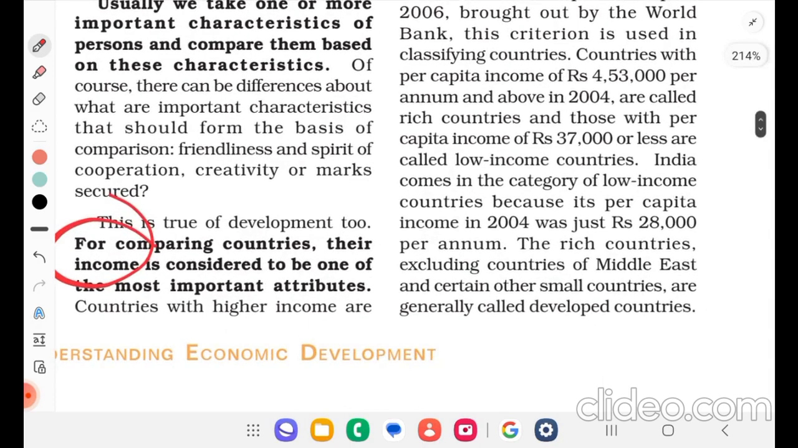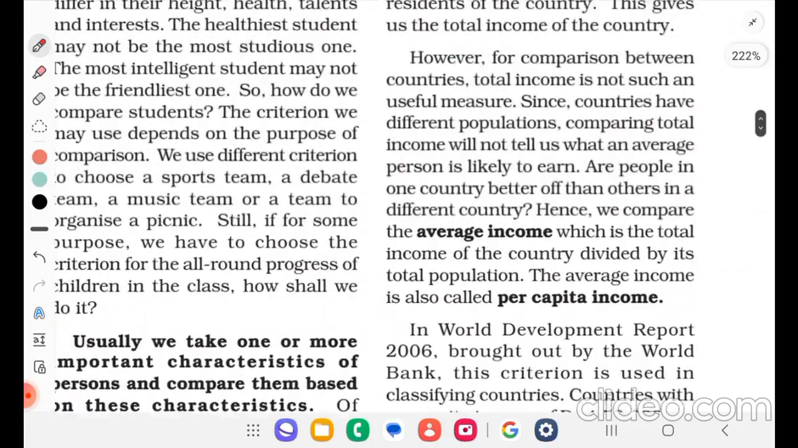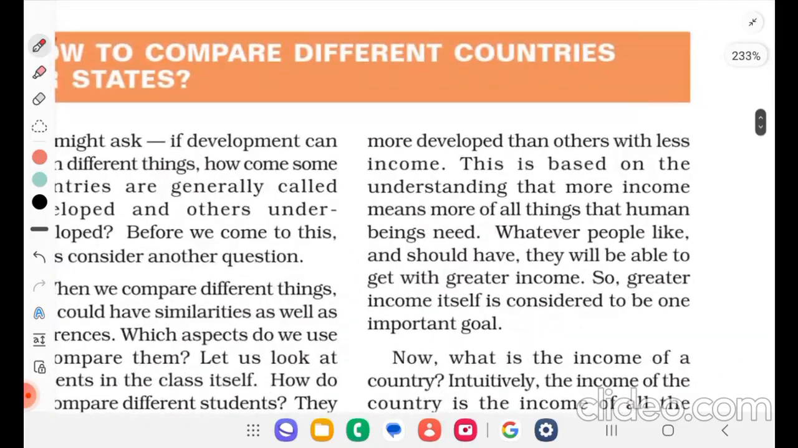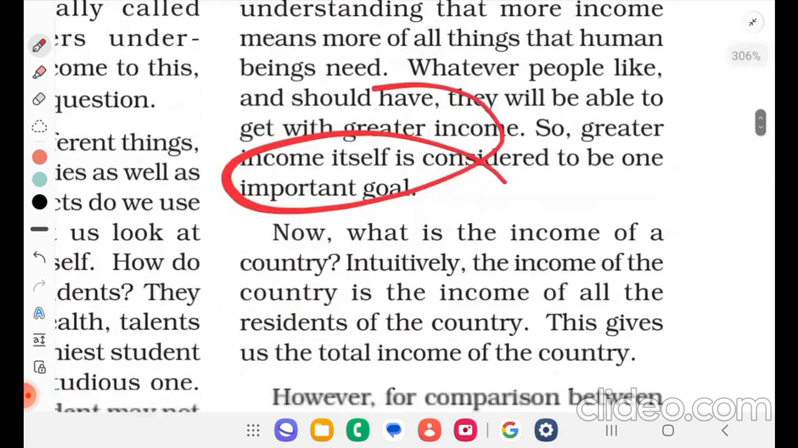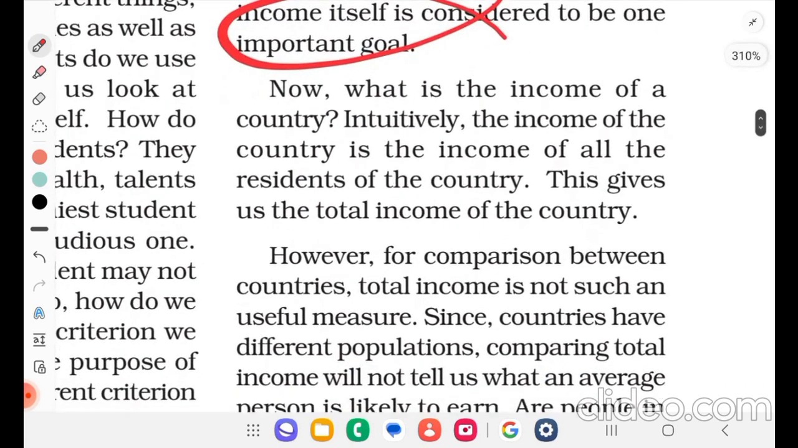Countries with higher income are more developed than others with less income. This is based on the understanding that more income means more of all things that human beings need. Whatever people like and should have, they will be able to get with greater income. So greater income itself is considered to be one important goal. Now, what is the income of a country?